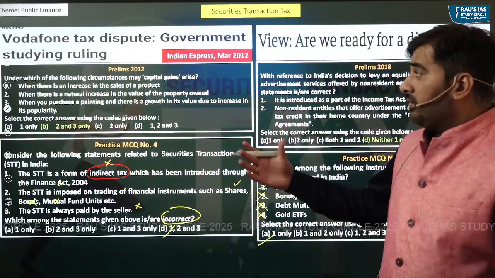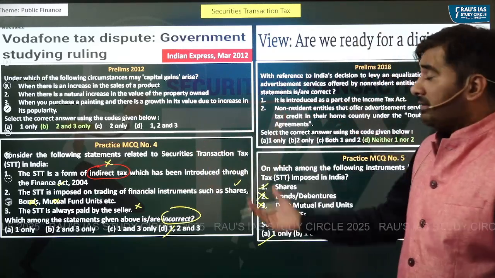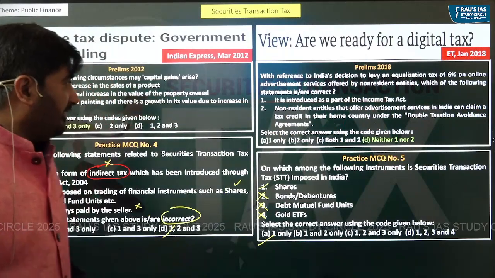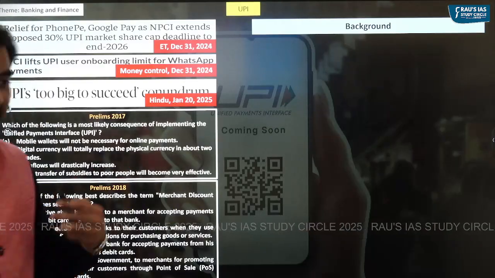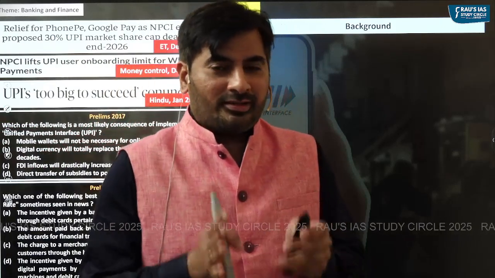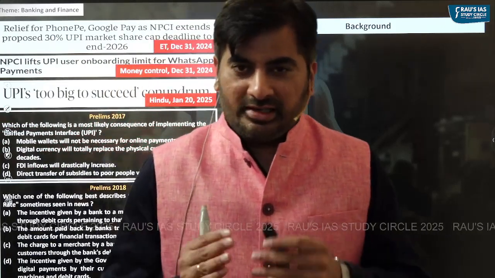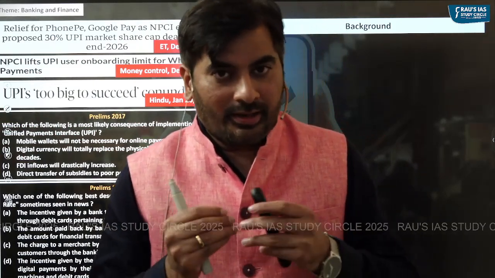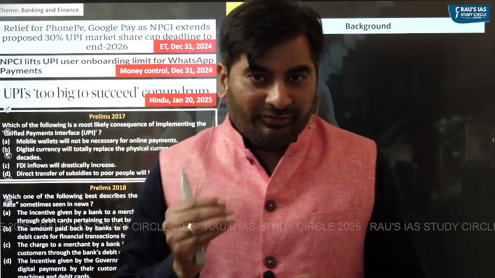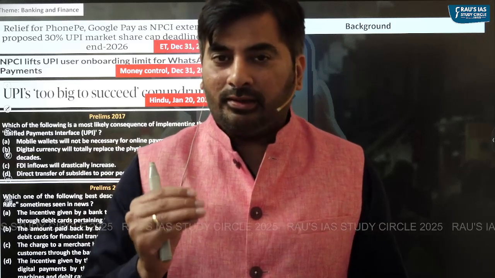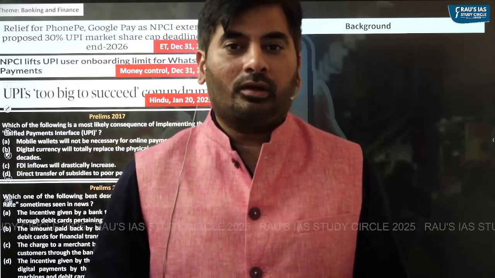So having understood about the Securities Transaction Tax, let's now move to the next article. The next article is related to the Unified Payment Interface. Before discussing what this article is all about, let me give you a brief background. The Unified Payment Interface was developed by the National Payments Corporation of India in the year 2016.